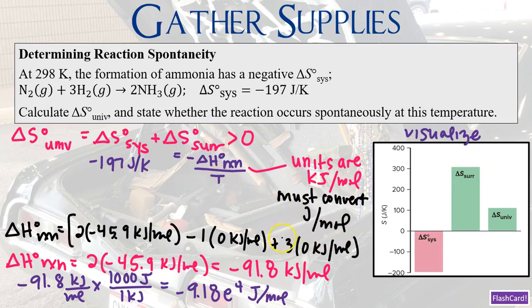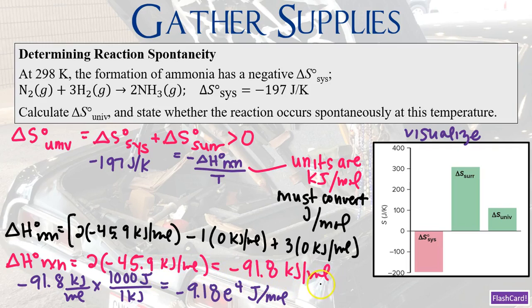So let's go ahead and calculate our delta H naught of the reaction. For our products, we have 2 times NH3. And so we're going to get our delta H naught of formation, and that is negative 45.9 kilojoules per mole. This is going to be subtracted by our reactants. We have 1 times N2, and then we have 3 times H2. So for N2, our delta H of formation is simply 0 kilojoules per mole, and it's also 0 kilojoules per mole for H2. So therefore, our delta H naught of the reaction is simply going to be 2 times negative 45.9 kilojoules per mole, which is equal to negative 91.8 kilojoules per mole.